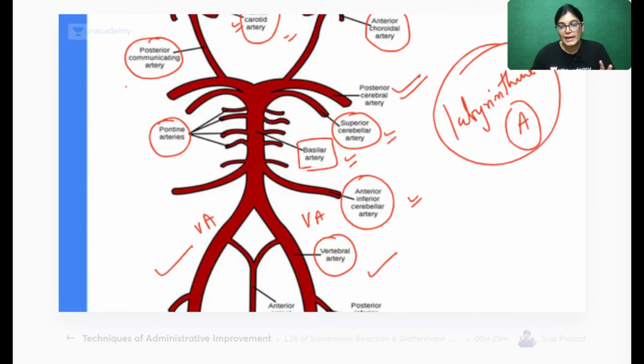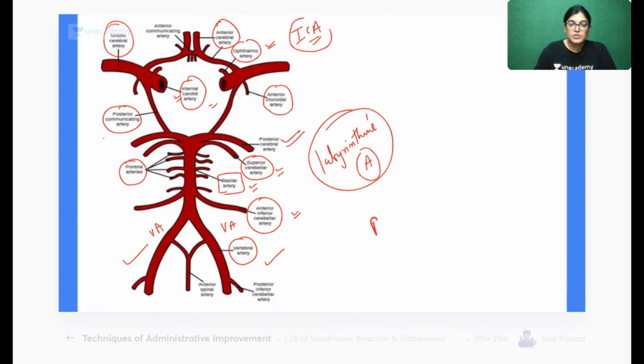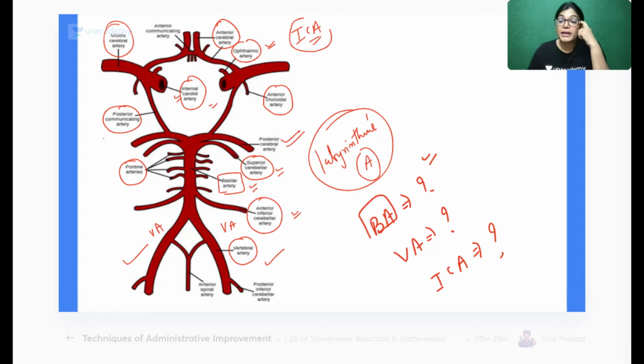So any doubt you can ask me. Is it okay? You have to know the important branches of the basilar artery, the vertebral artery and the ICA, internal carotid artery. Basilar artery branches, just now in the diagram I have shown you: the terminating branches posterior cerebral, superior cerebellar, inferior cerebellar artery, and also labyrinthine artery, and also pontine arteries.